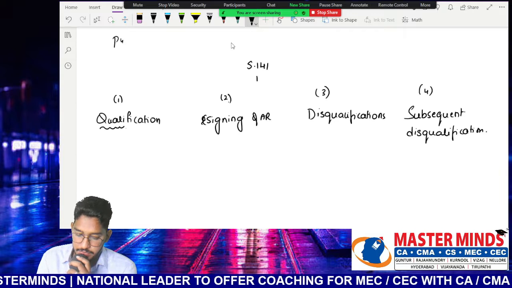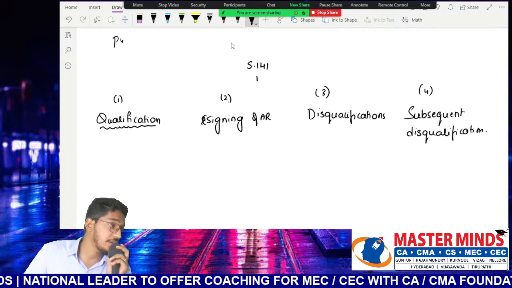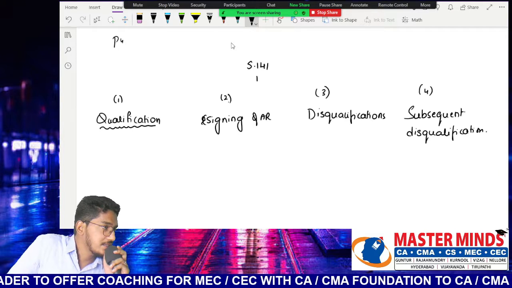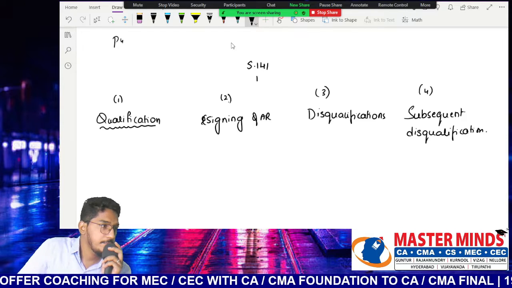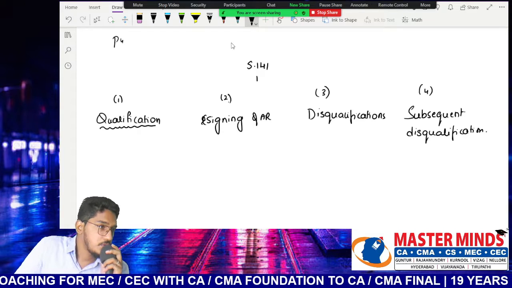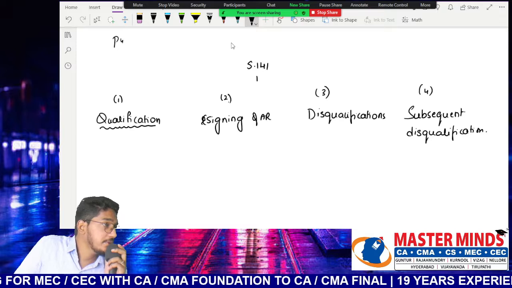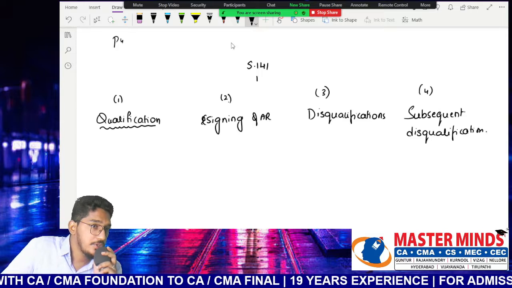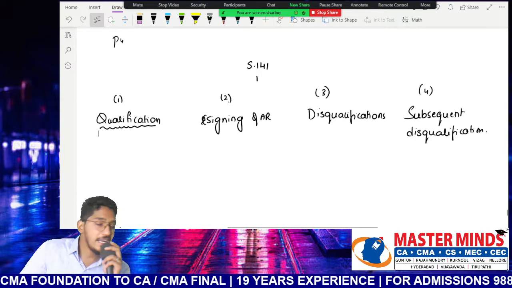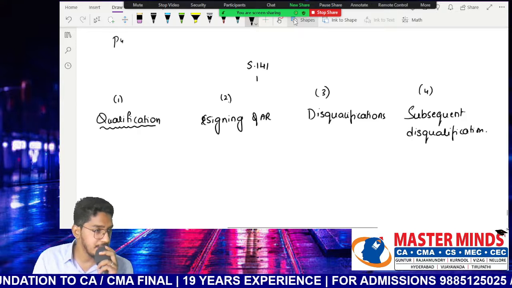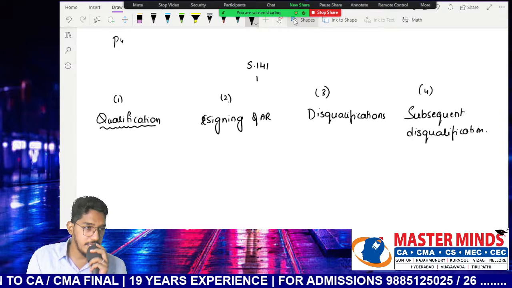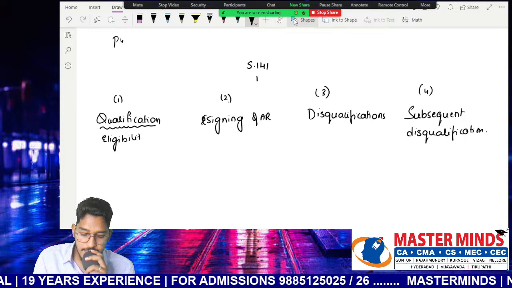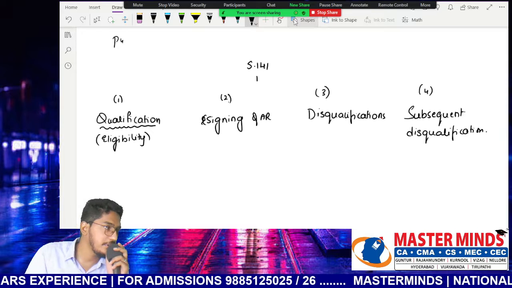What do you mean by qualification? Qualifications of auditor. What do I mean by this term? See, as I have told you, the Companies Act is telling that audit of each and every company is mandatory. Along with that, the Companies Act is also telling who is that appropriate person who is qualified to do that independent verification. What qualification a person should possess to conduct that audit. That is specified under section 141 subsection 1, which is dealing with what? Qualifications. Qualifications means nothing but eligibility criteria. Who is eligible to act as an auditor of a company.